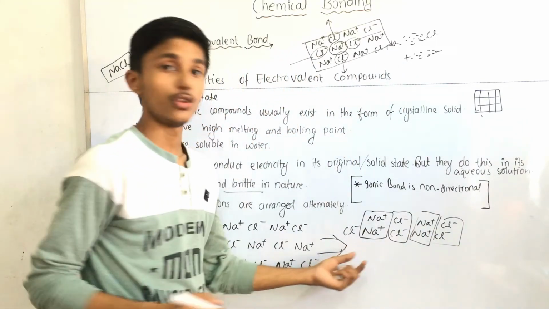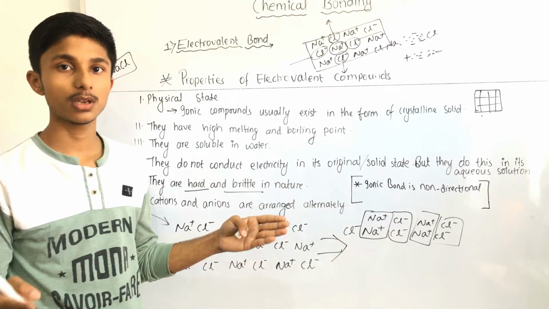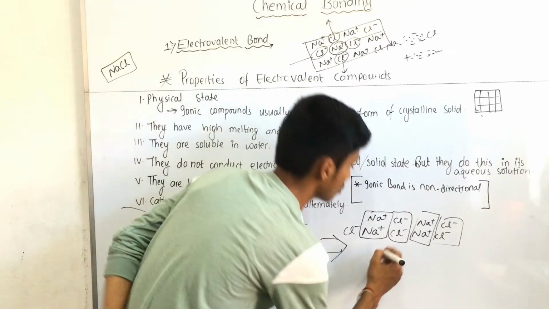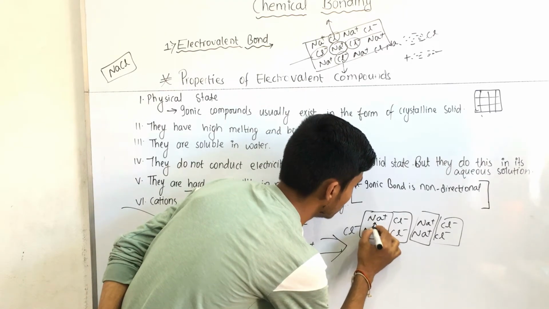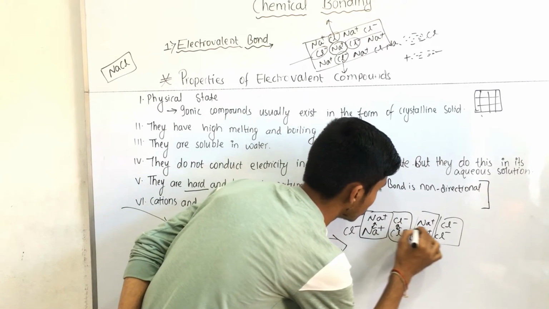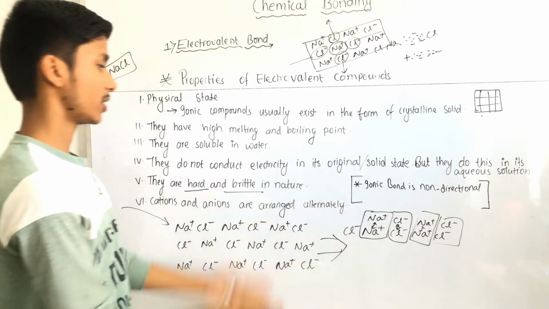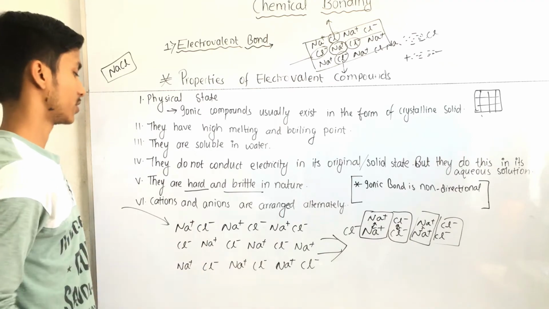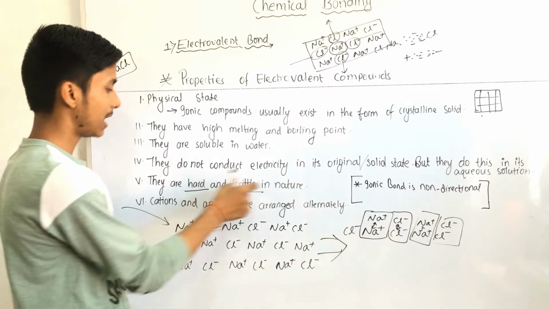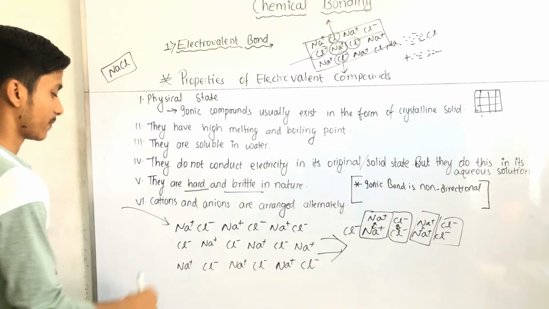So you all know same charges repel, like charges repel. So here these like charges repel each other and break down. In this way the crystal breaks. Therefore they are hard and brittle in nature.